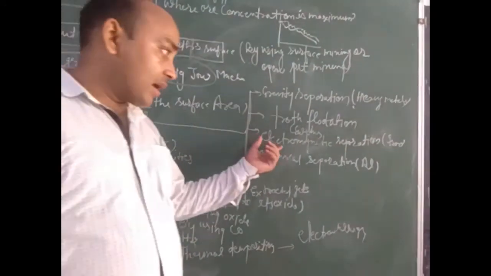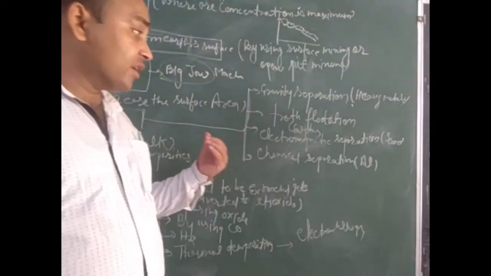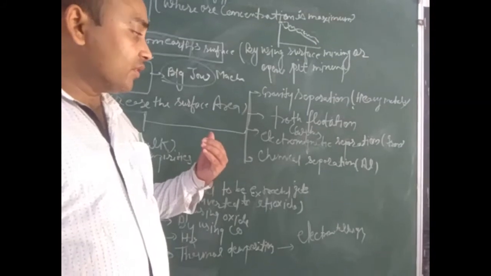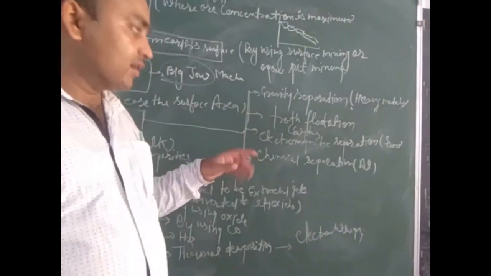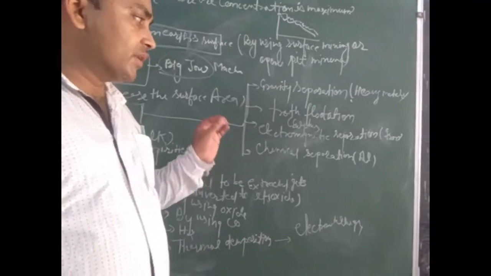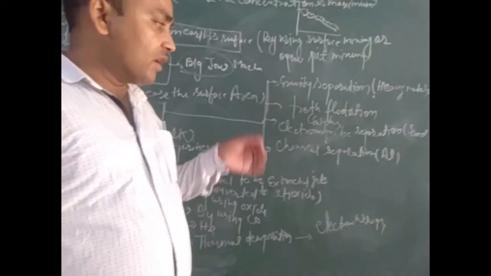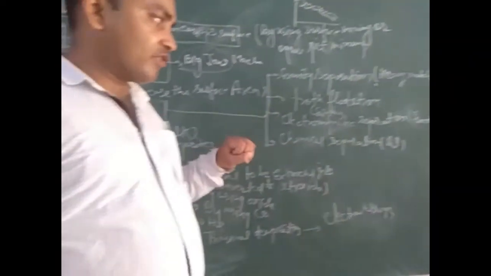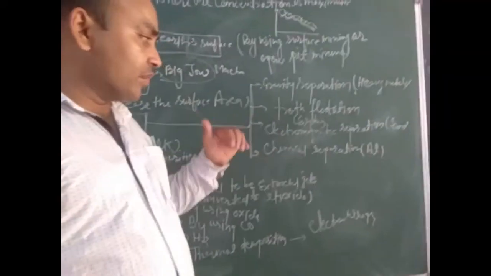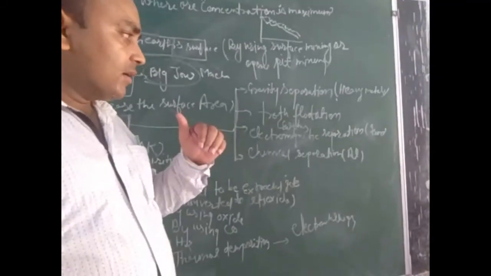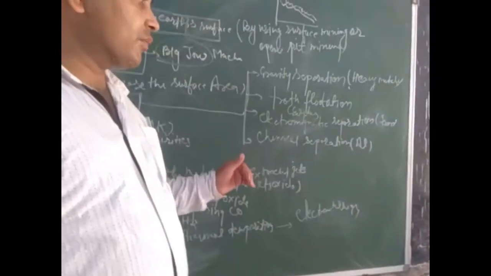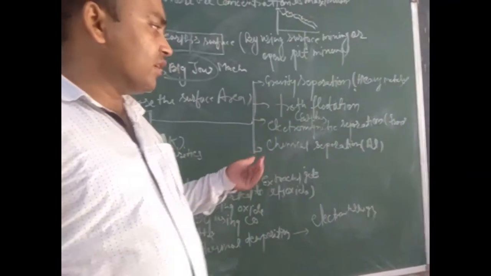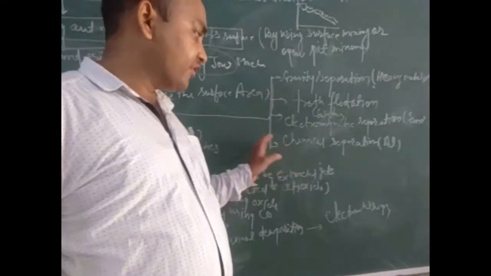In this process, a mill is used that contains a belt made up of magnet. When we pass the crushed ore over this belt, the magnetic part gets attracted towards the belt and the non-magnetic part moves away from it. Means impurity gets separated.